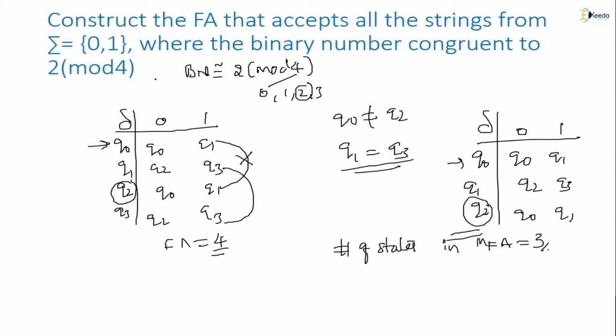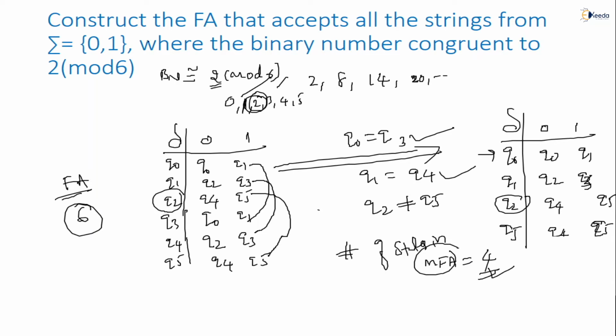See, 2 modulo 4 is there, right? 4 I can write as 2 power of 2. Then 2 power of 2 means here 2. This 2 plus 1 is the number of states. How many states did we get? 3. Yes or no? 3. Okay, you see.